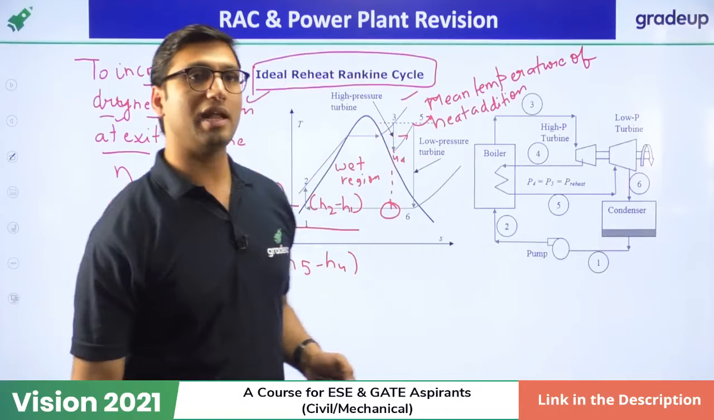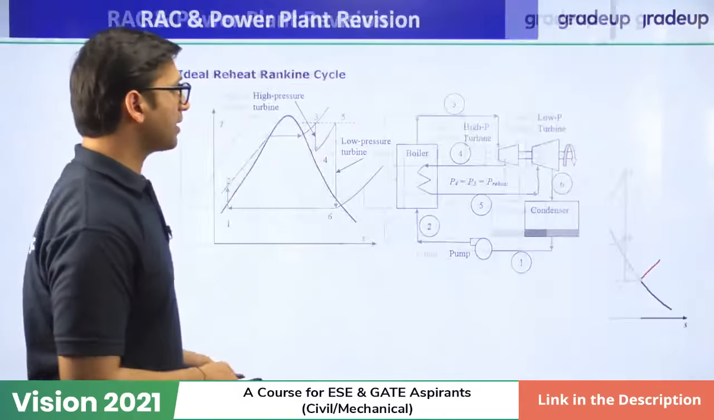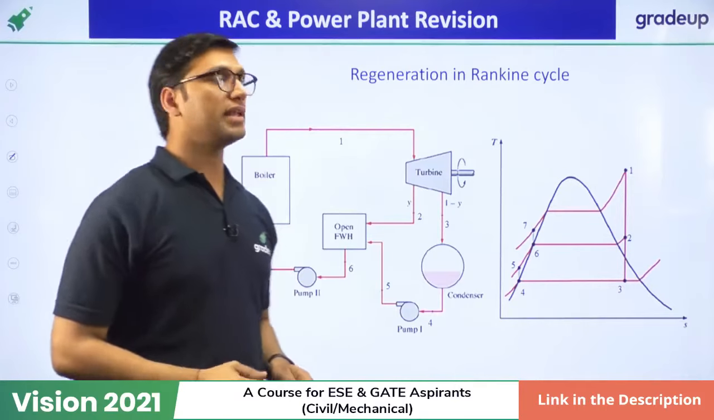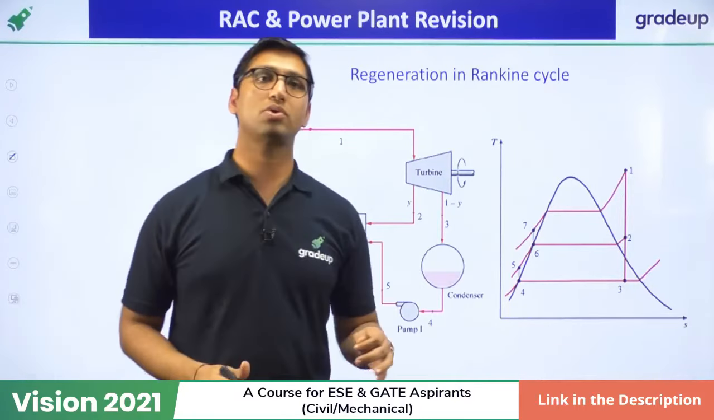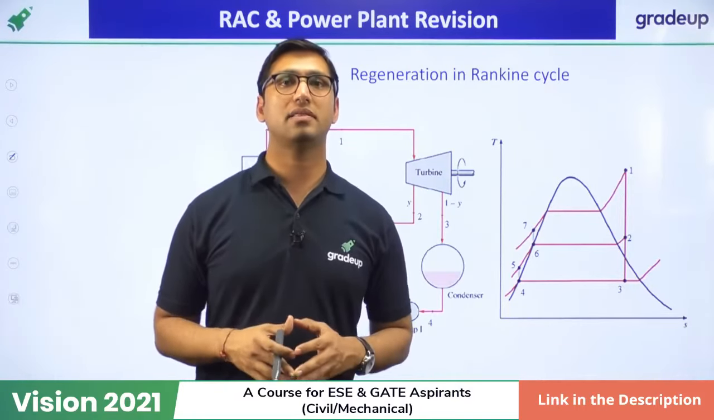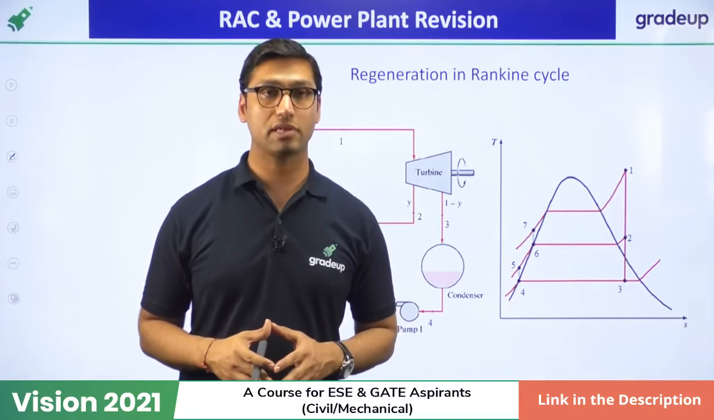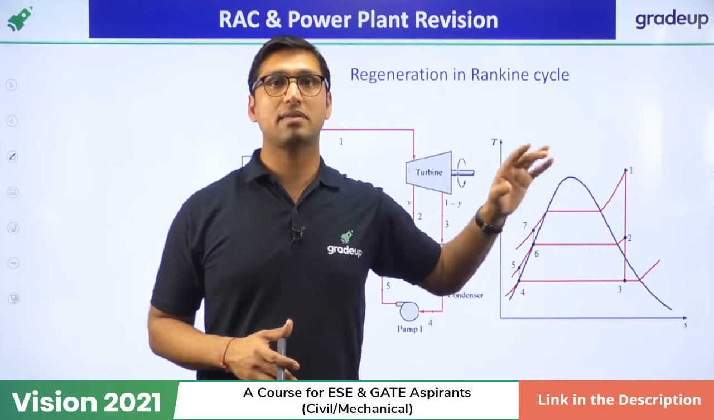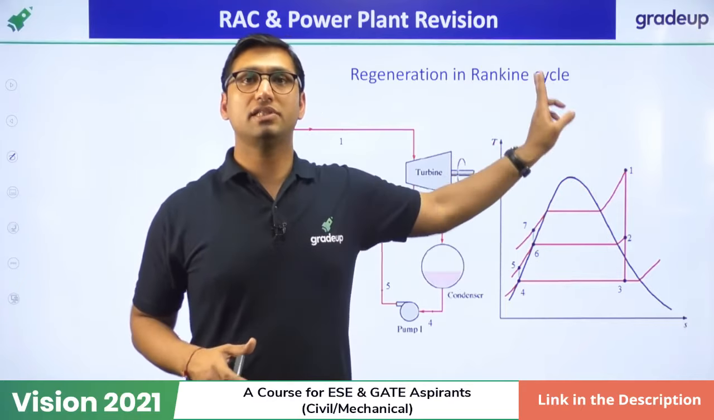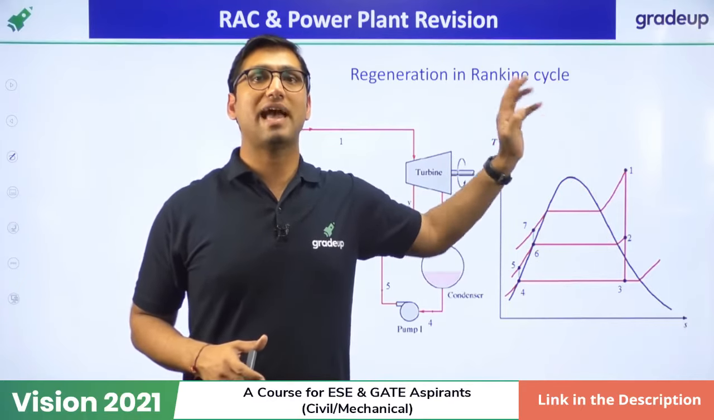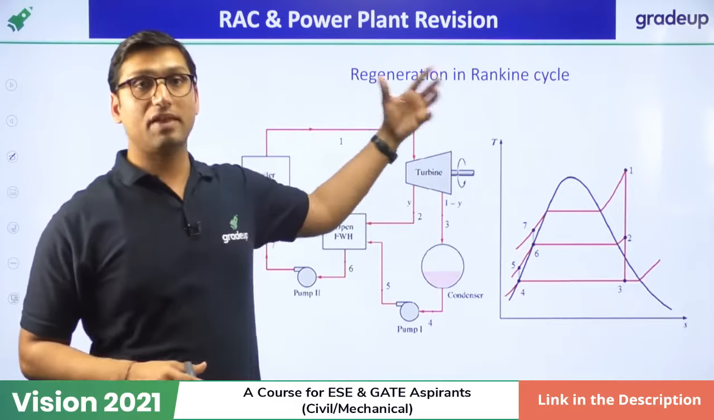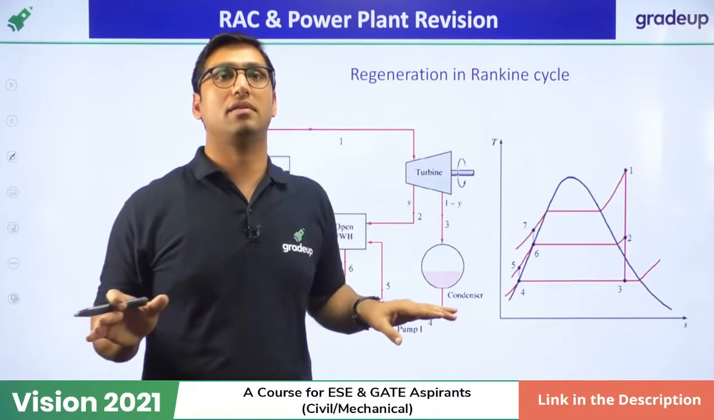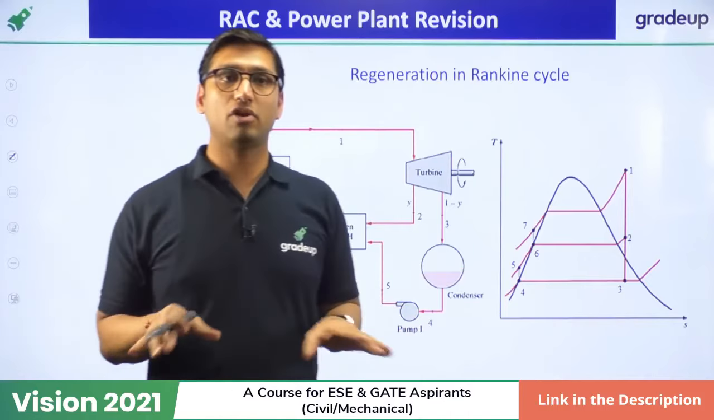Okay, so this is about reheating. Next is regeneration in the Rankine cycle. What is regeneration? Regeneration is a process which is used to increase the efficiency. Regeneration is the only process which is used to increase the efficiency, either in a Brayton cycle or a Rankine cycle. You just have to remember, if the regeneration term is mentioned, then we can say that efficiency will increase. If regeneration is not there, efficiency will not increase. That is the only thing that you have to remember.